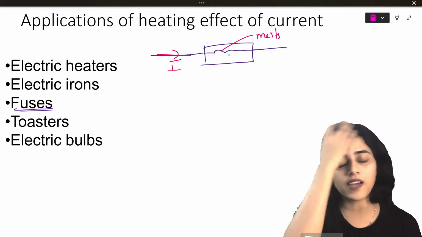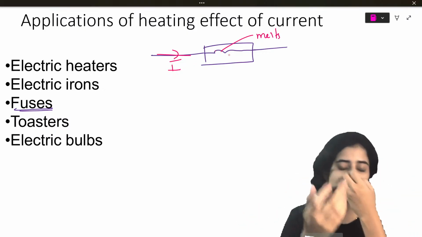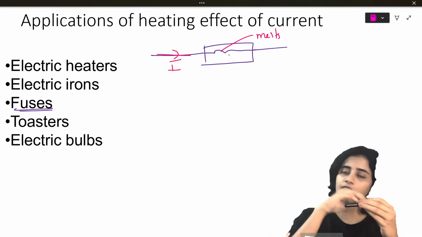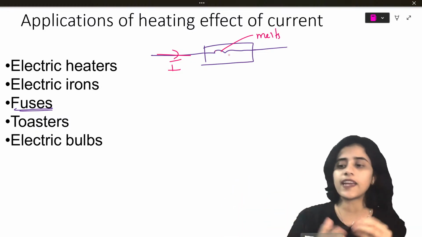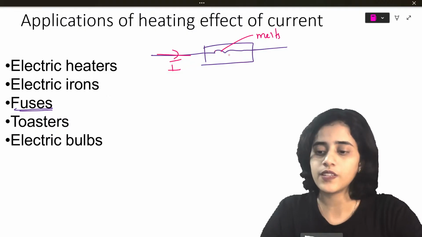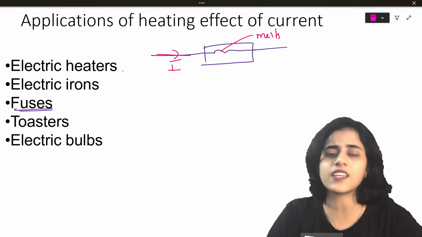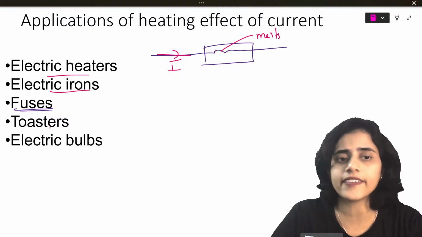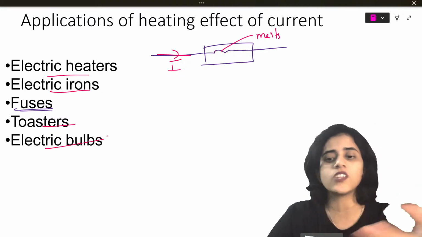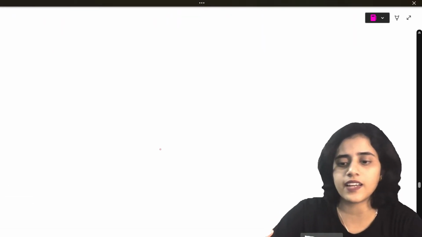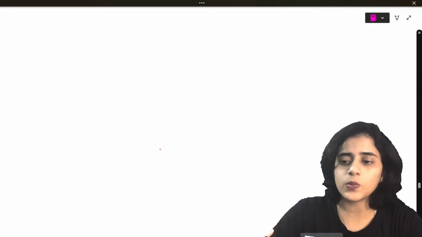So it can cut the current, so current will not pass. For example, this fuse is big, before some appliance, it cuts the current to the appliance, so your appliance will be safe. And then, different things: electric heaters, irons, toasters, bulbs, they all use the heating effect. Okay, that's done.